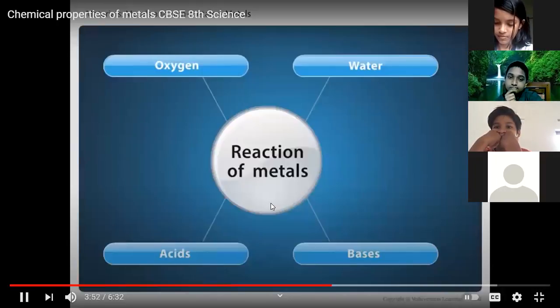Third, reaction of metals with acids. So in this lesson, we studied the chemical reaction of metals, the reaction of metal with oxygen. What is the product when metal reacts with oxygen?